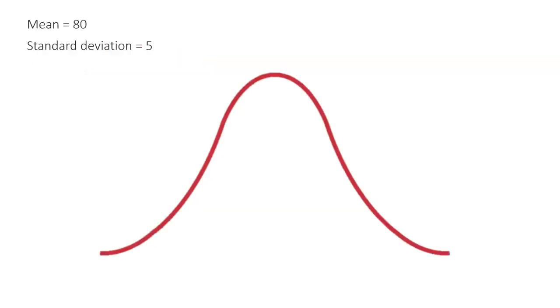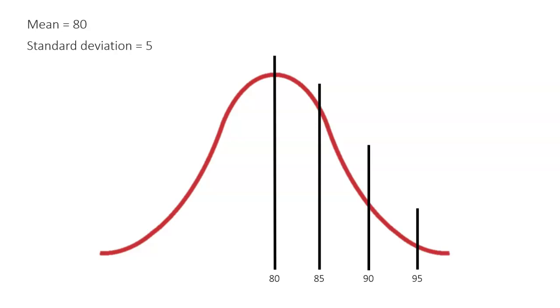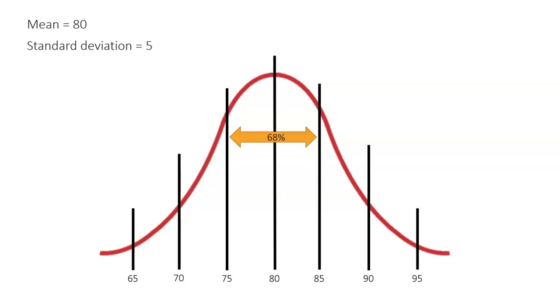So here's our bell curve. And we see up there in the upper left, our mean is 80 and our standard deviation is 5. So we toss our mean there in the center. And then we put our standard deviations on the positive side and on the negative side of our bell curve. Now, between 75 and 85, so imagine if these are test scores, right? If 80 is the average test score, we would be able to assume that 68% of all of the test scores are somewhere between 75 and 85.